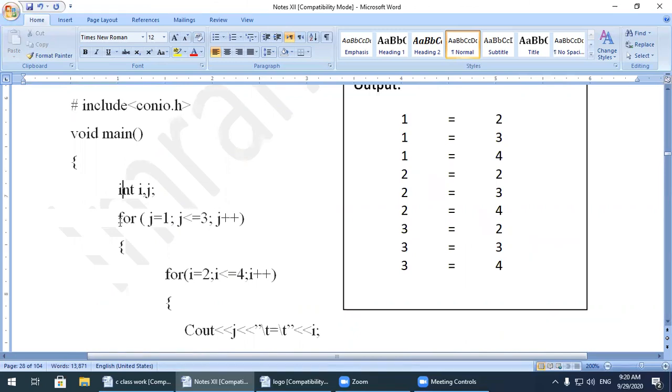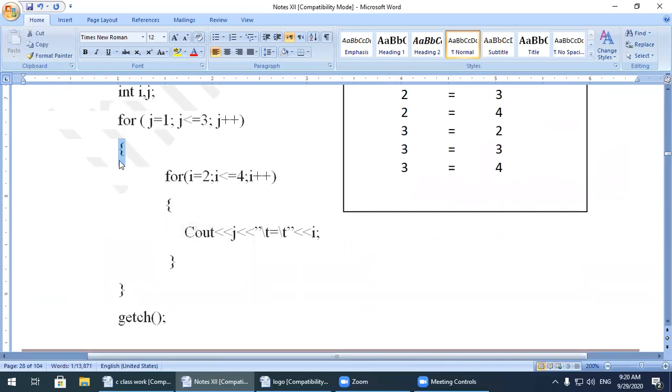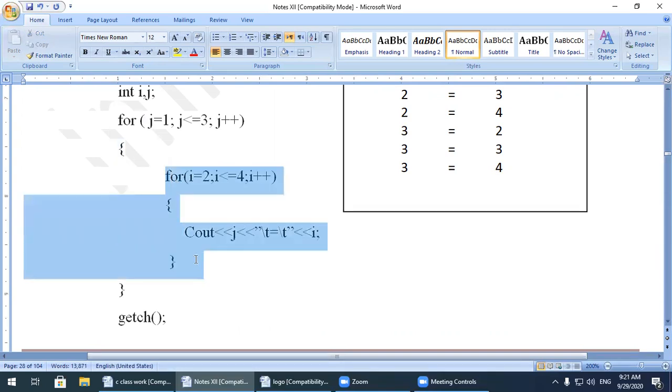So this loop, for j equal to 1, j less than or equal to 3, j plus plus, is called the outer loop. And watch here, the outer loop starts from here, the opening of the outer loop. Now this loop is part of the outer loop. This loop is a statement, as I told you, we can take any statement. This whole structure is under the execution of the outer loop.